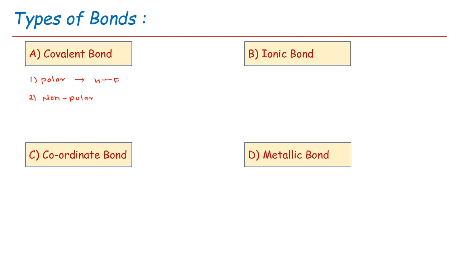At that time, the sharing of electrons between the two atoms is not equal. That means the lone pair of electrons is shifted towards the more electronegative atom, and the bond formed is called a polar covalent bond. Second type is non-polar bond. When any element is combined with itself, for example hydrogen with hydrogen, the bond formed is called a non-polar bond because the electronegativity of both elements is the same, and that's why the bond is non-polar in nature.